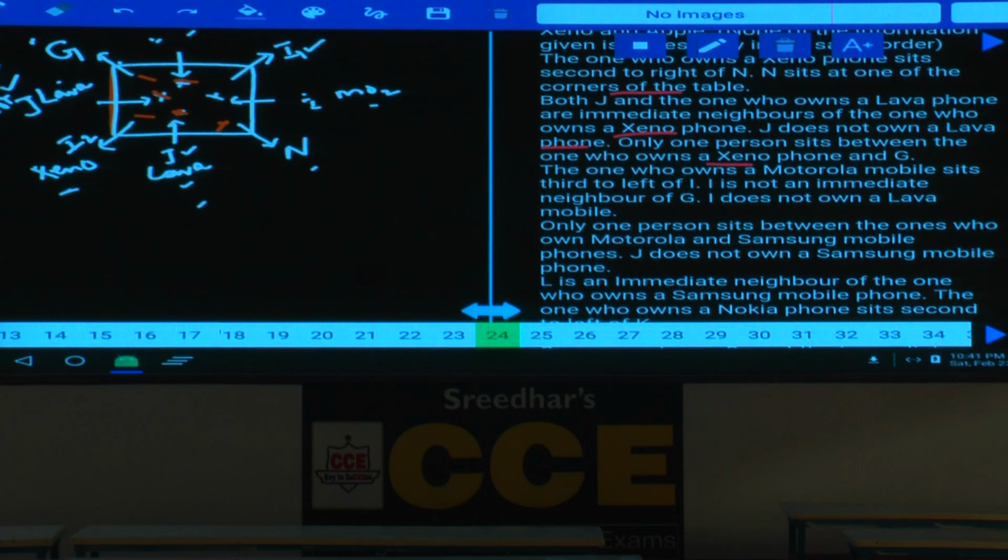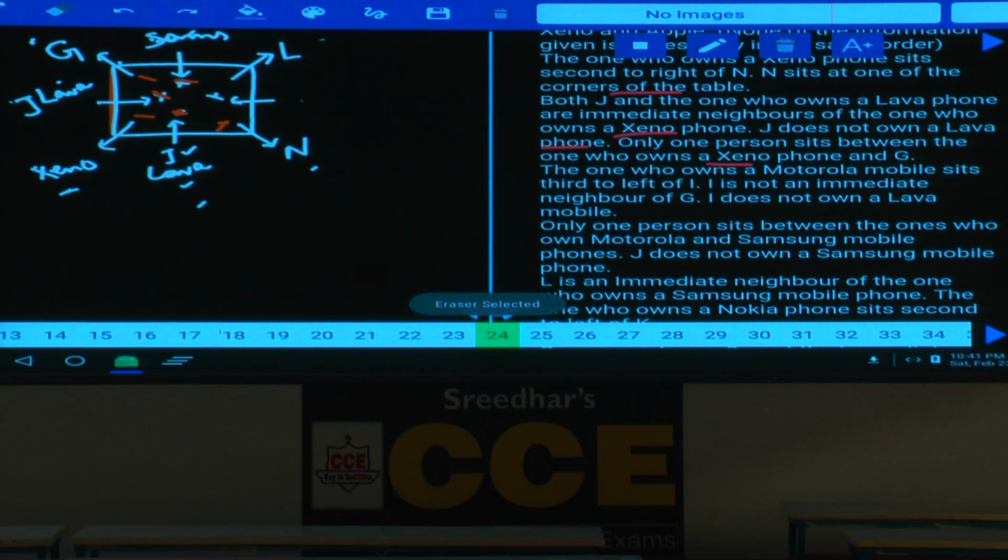J does not own Samsung, so this must be Samsung, isn't it? If this is Samsung, L is an immediate neighbor of the one who owns a Samsung mobile. As L is an immediate neighbor of the one who owns Samsung, I cannot be here, so L must be here. If L is here, then as I cannot be at this place, Motorola cannot be at this place. If Motorola cannot be here, then where should I, Motorola, be? I must be at this place.